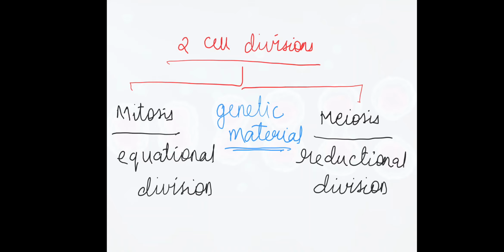In mitosis, the genetic material is divided equally, so the amount of genetic material in the parent cell and daughter cell is equal. Therefore, it is known as equational division. While in meiosis, the number of chromosomes in the parent and the progeny cell is different. It is unequal. It is reduced. Therefore, it is known to be reductional division.